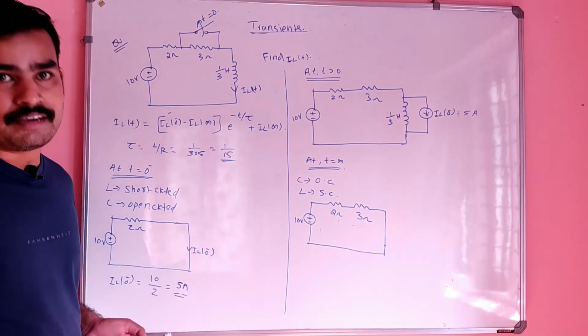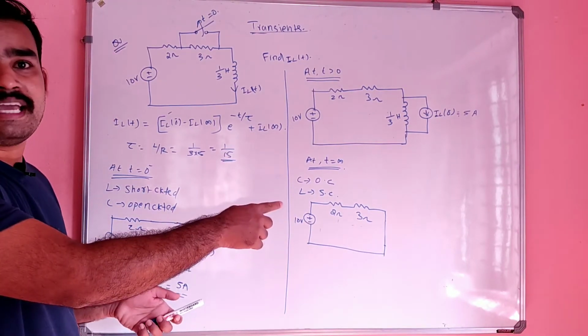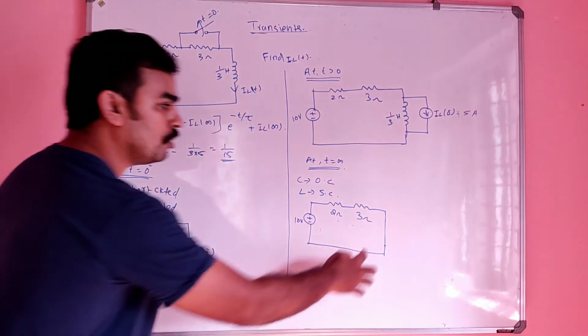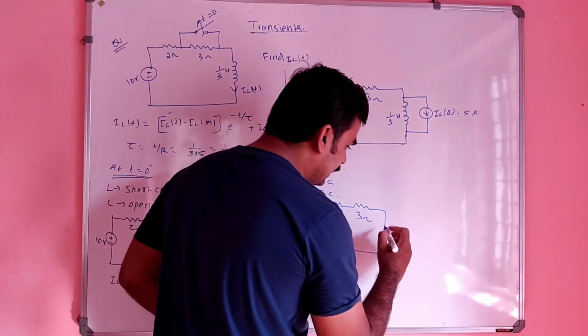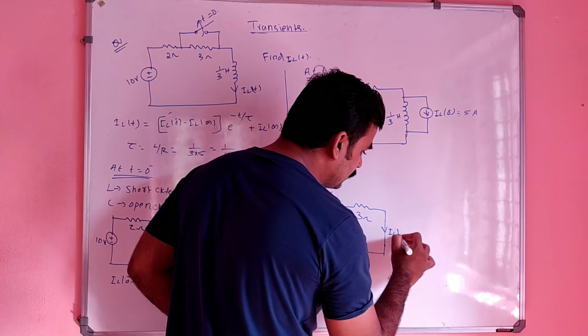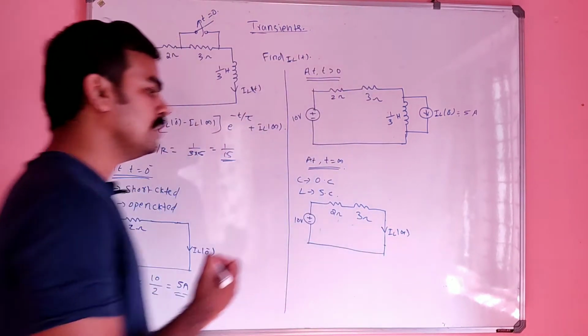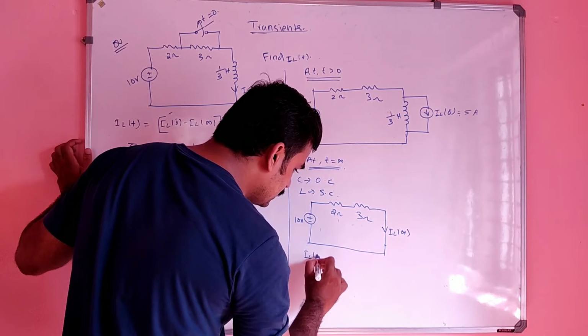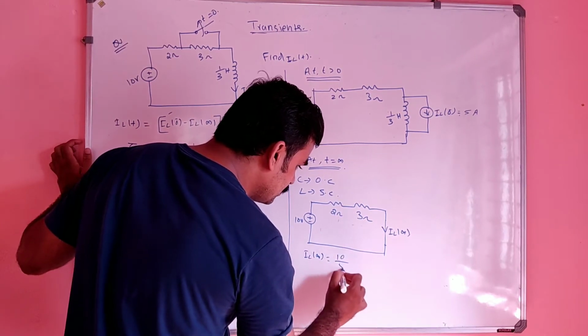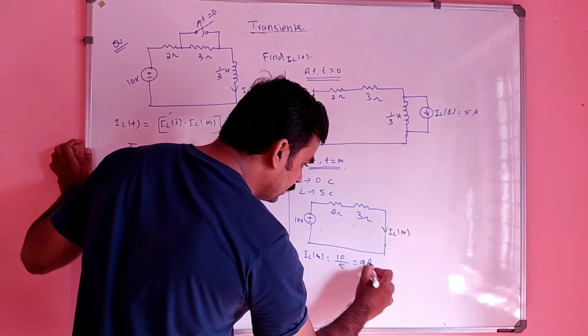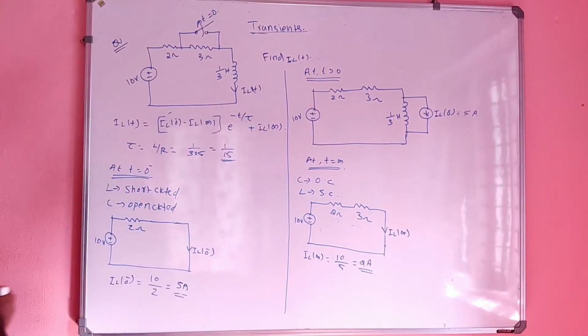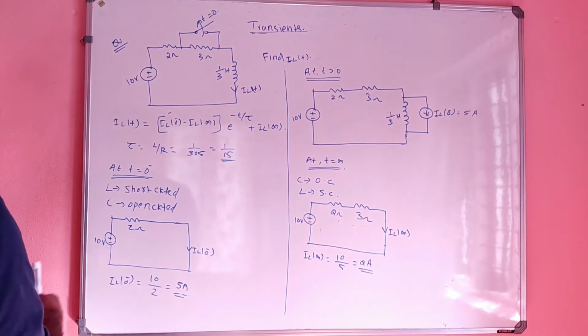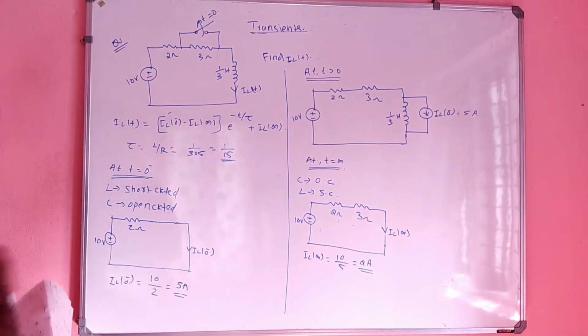So that current is nothing but IL of infinity. And IL of infinity is nothing but 10 divided by 5, which is nothing but 2 ampere.